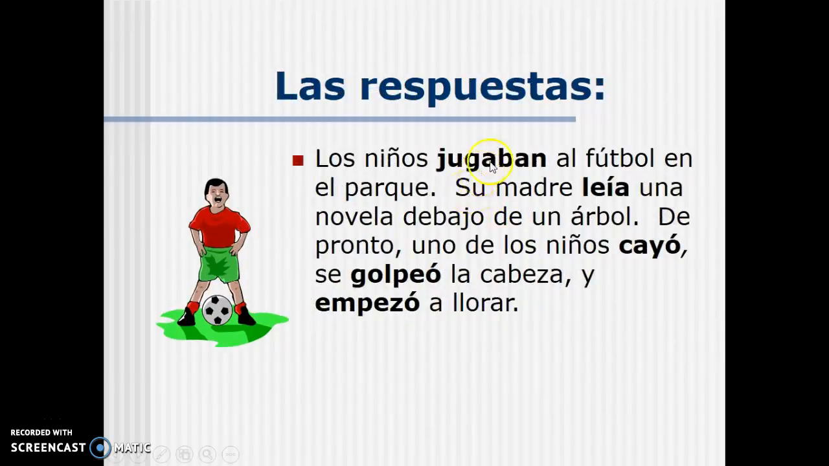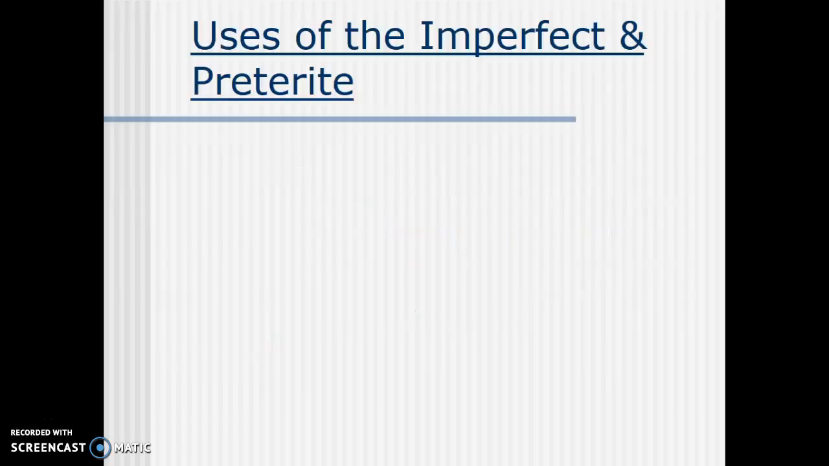The answer is going to be imperfect, imperfect, and the rest being preterite because all of this is telling a story. So we're going to pick the imperfect tense. Everything that happens right here, although it's kind of part of the story, it's an interruption to the story. De pronto means suddenly. Something happened. Something different interrupted what was going on. So remember, an interruption is the preterite tense.